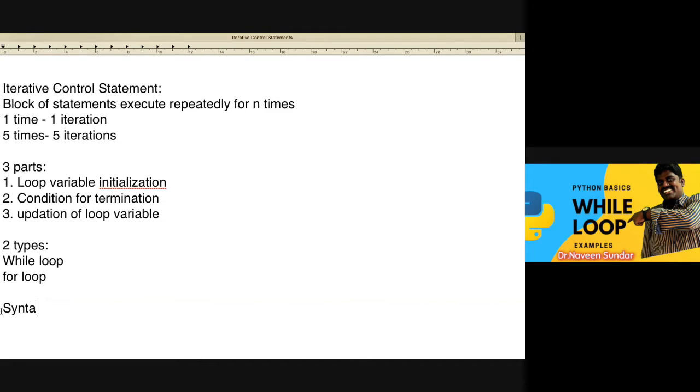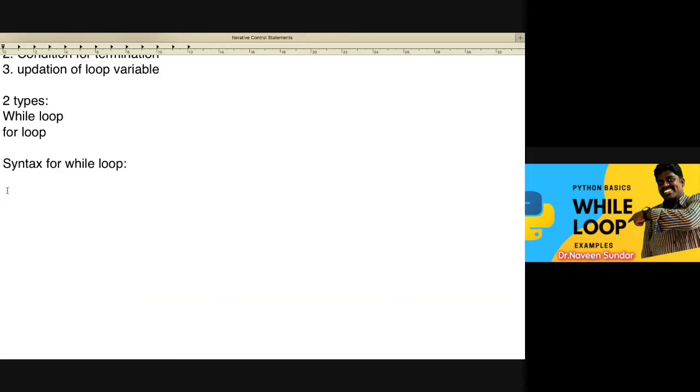So the syntax for the while loop. How are we going to write it? Whenever we write a while loop, we write while and then immediately give a condition. Then we give a colon. Automatically it will be indented. Indented means the block of statements we write inside the while loop.